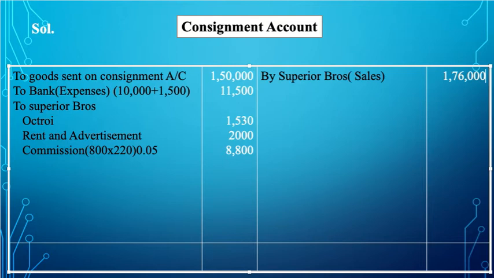Now if we see, out of 1000, 800 are sold, so how many are left? 200 bicycles. Out of 200 bicycles, how many bicycles are lost due to fire? It is 100. So we have to find out the value of the remaining 100 bicycles.